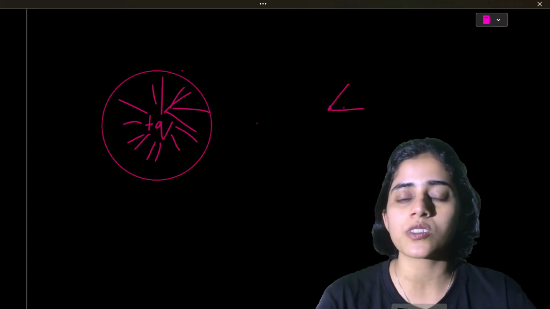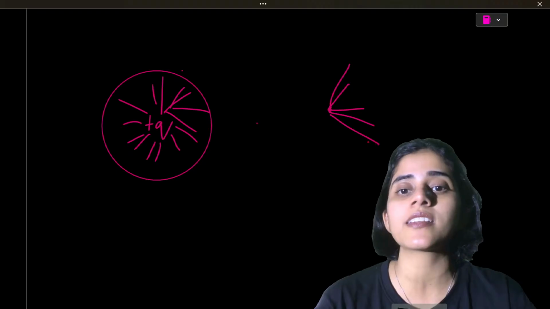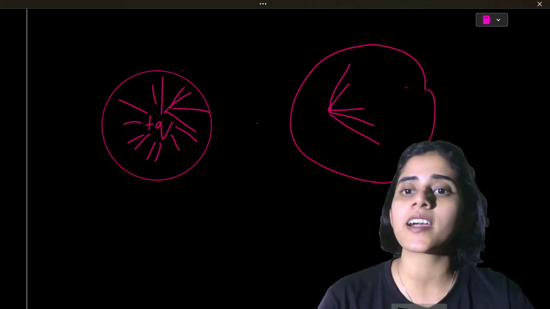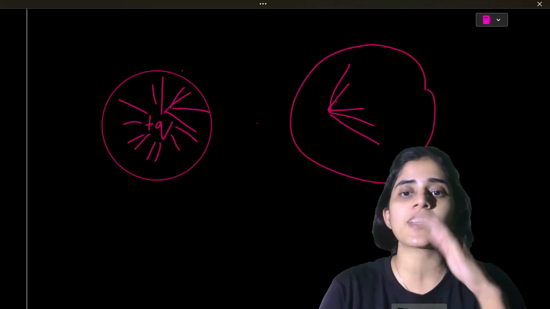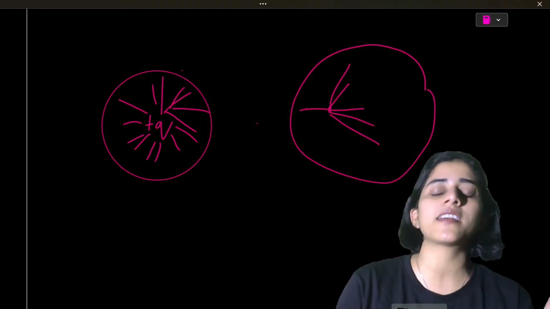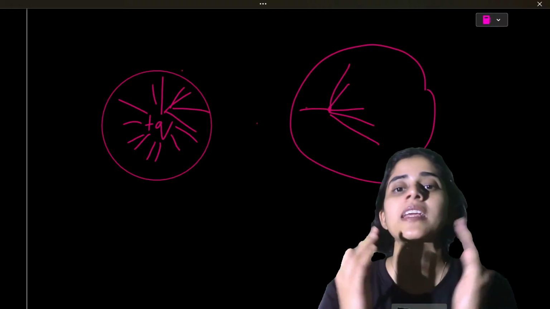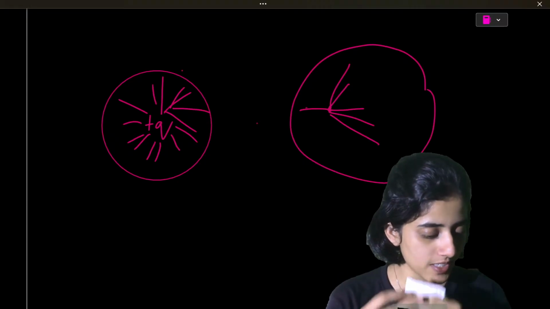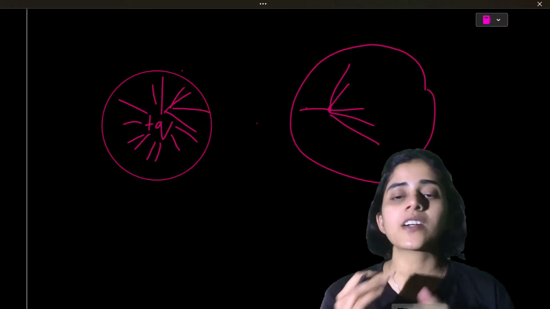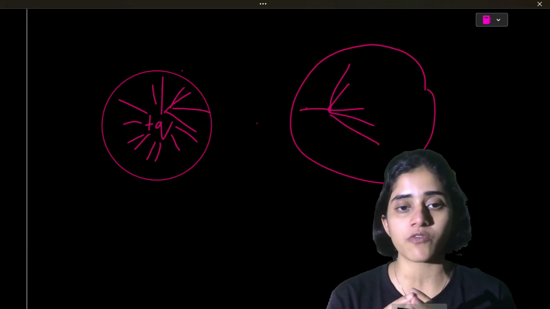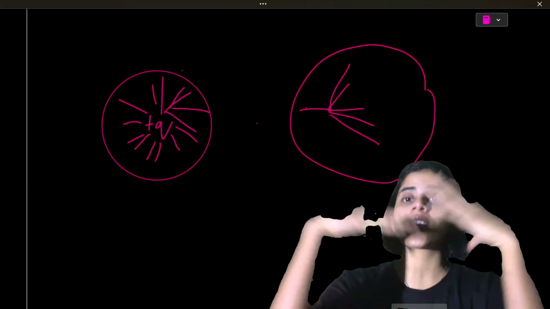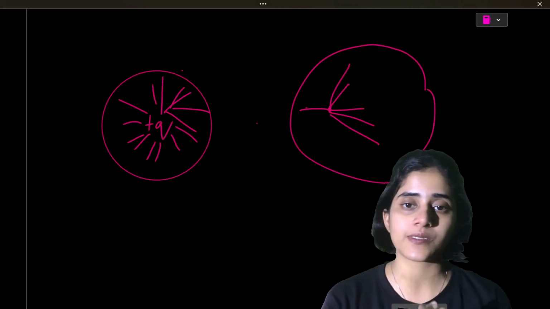Imagine I have some source producing electric field only in one direction. Then I can't put a sphere, because field lines are not going in the other direction. A Gaussian surface is an imaginary surface that encloses a lot of field lines. Okay?